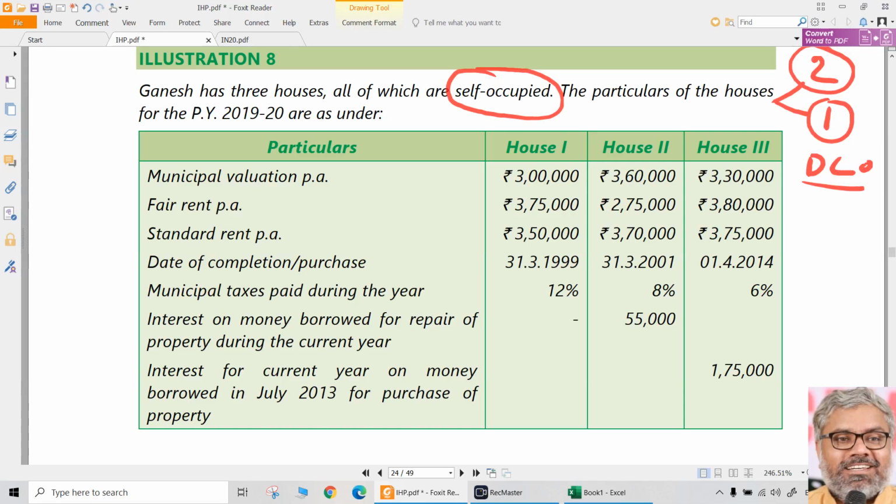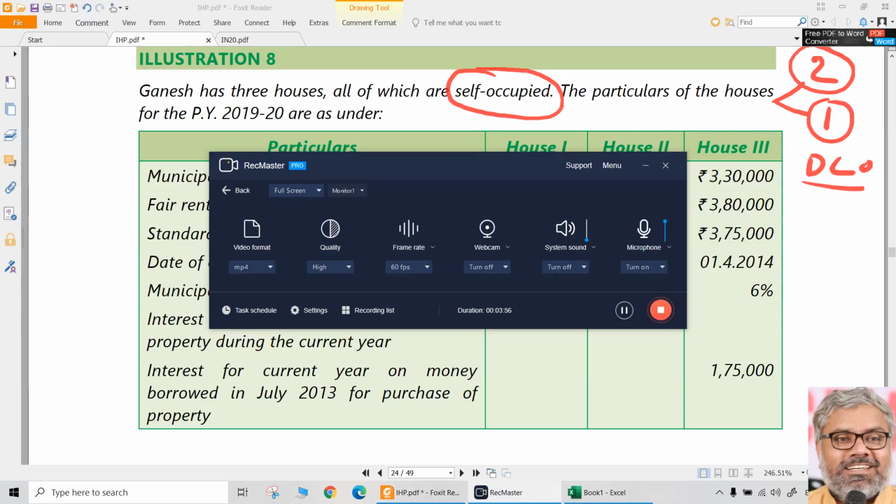There are 3 possibilities here. 1 and 2 self-occupied, 3 deemed to be let out. 2 and 3 self-occupied, 1 deemed to be let out. And 1 and 3 self-occupied, 2 deemed to be let out. All the combinations can be worked out. But we don't need to do different calculations for all of them. Rather, a better and easier way of doing it is, first let us calculate what if all the houses are self-occupied. Second, what if all the houses are deemed to be let out? Let us take that way.